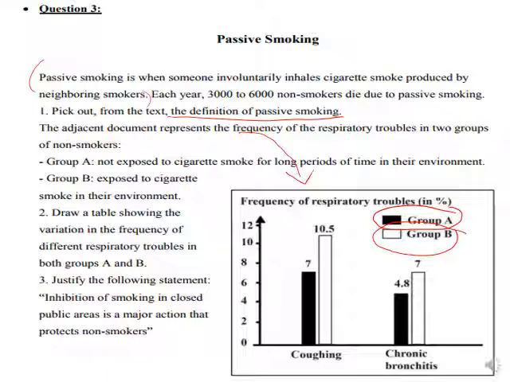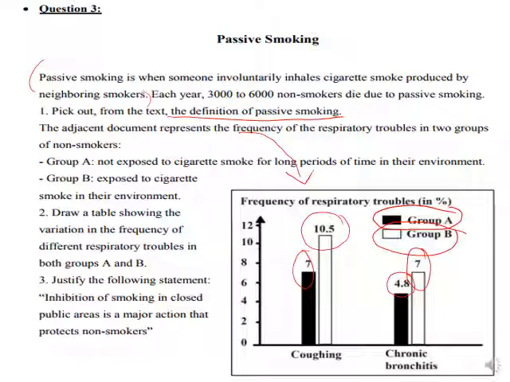Because, as you see here, in group A the frequency of coughing was about 7, however it was 10.5 among those exposed to smoke, while the frequency of chronic bronchitis was 4.8 in group A, and about 7 in group B, which are exposed to cigarette.